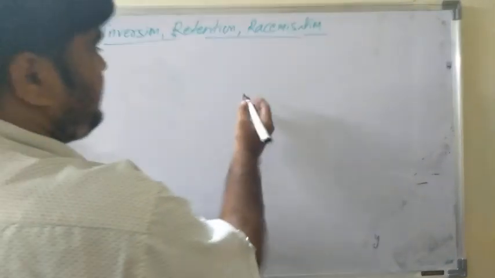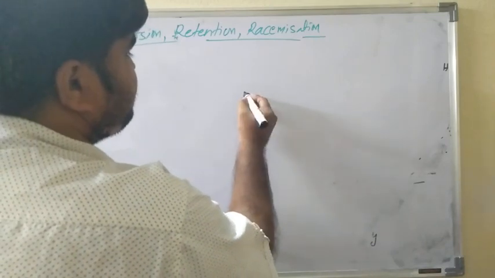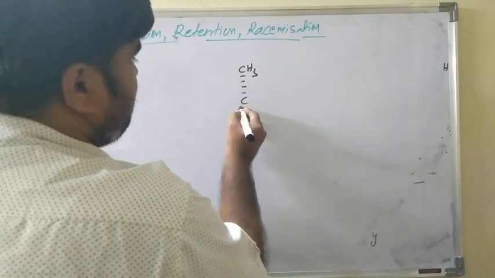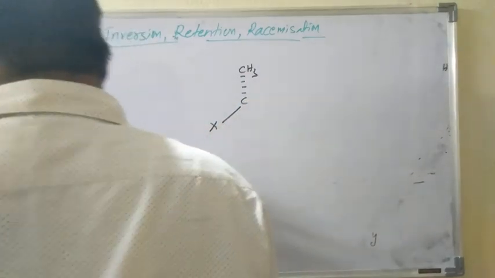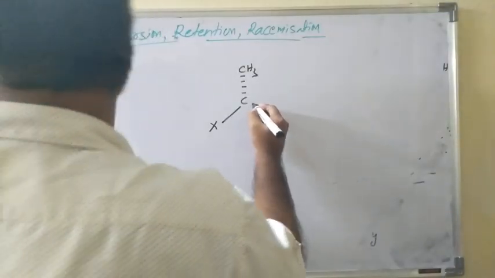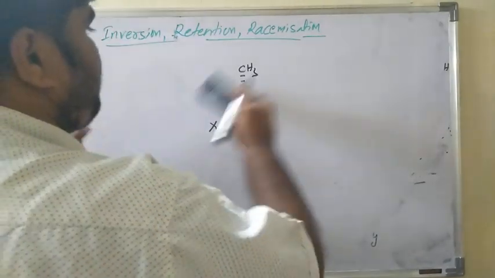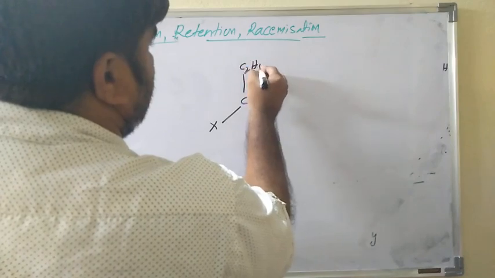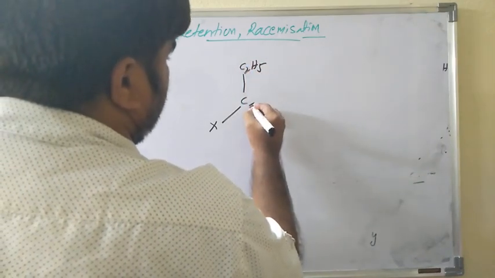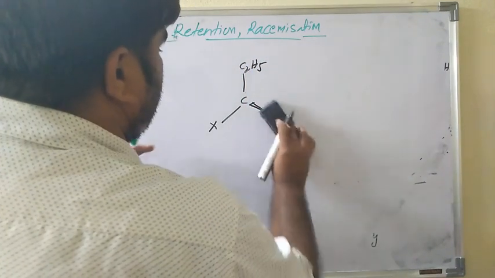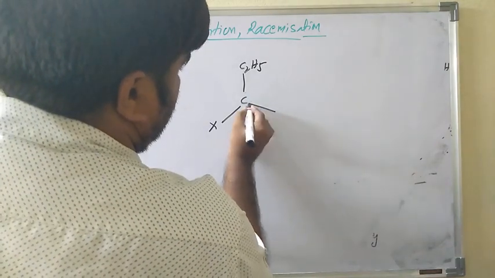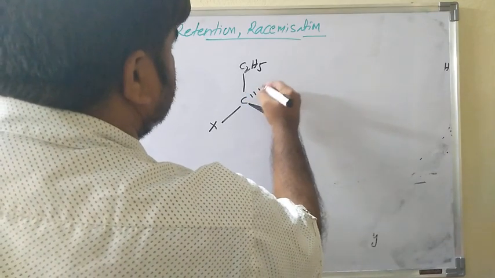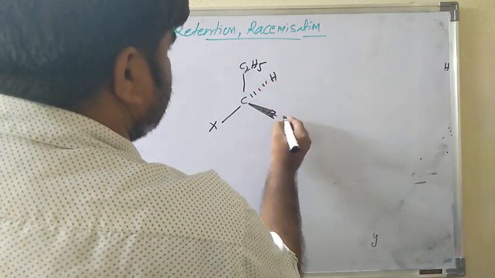So I will write here, consider the replacement of group X. Here I will write one molecule: C2H5, here a thick line, a dotted line with hydrogen, and CH3.